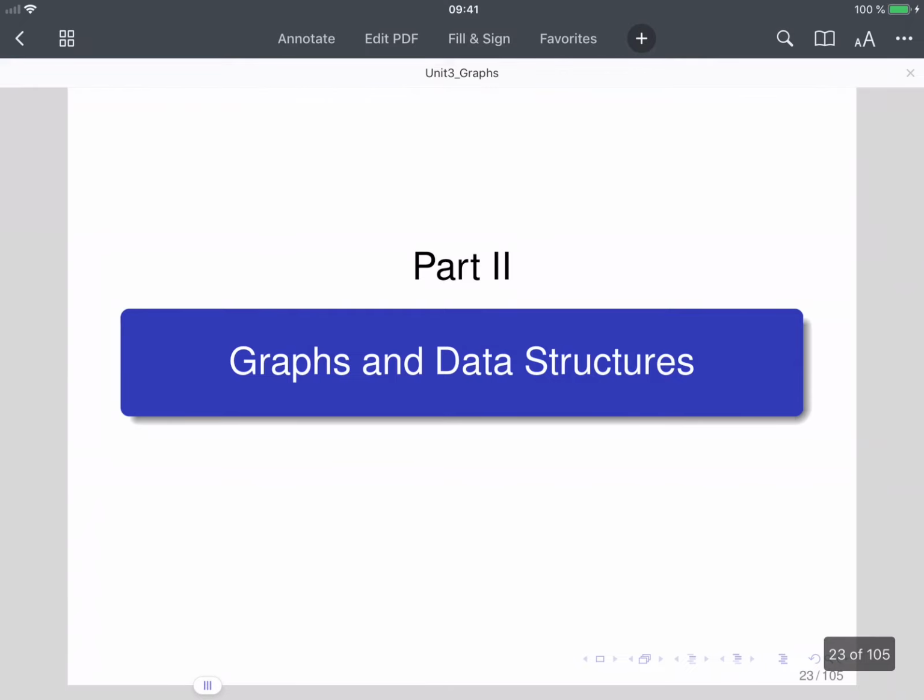Okay, so that's all for today, and next time we are going to study how to represent graphs as data structures in order to be able to work with them in the computer and develop algorithms. That, of course, is what we are interested in: to develop different methods, different algorithms to study properties of the graphs, and then to deduce some information about the problem that we are studying.